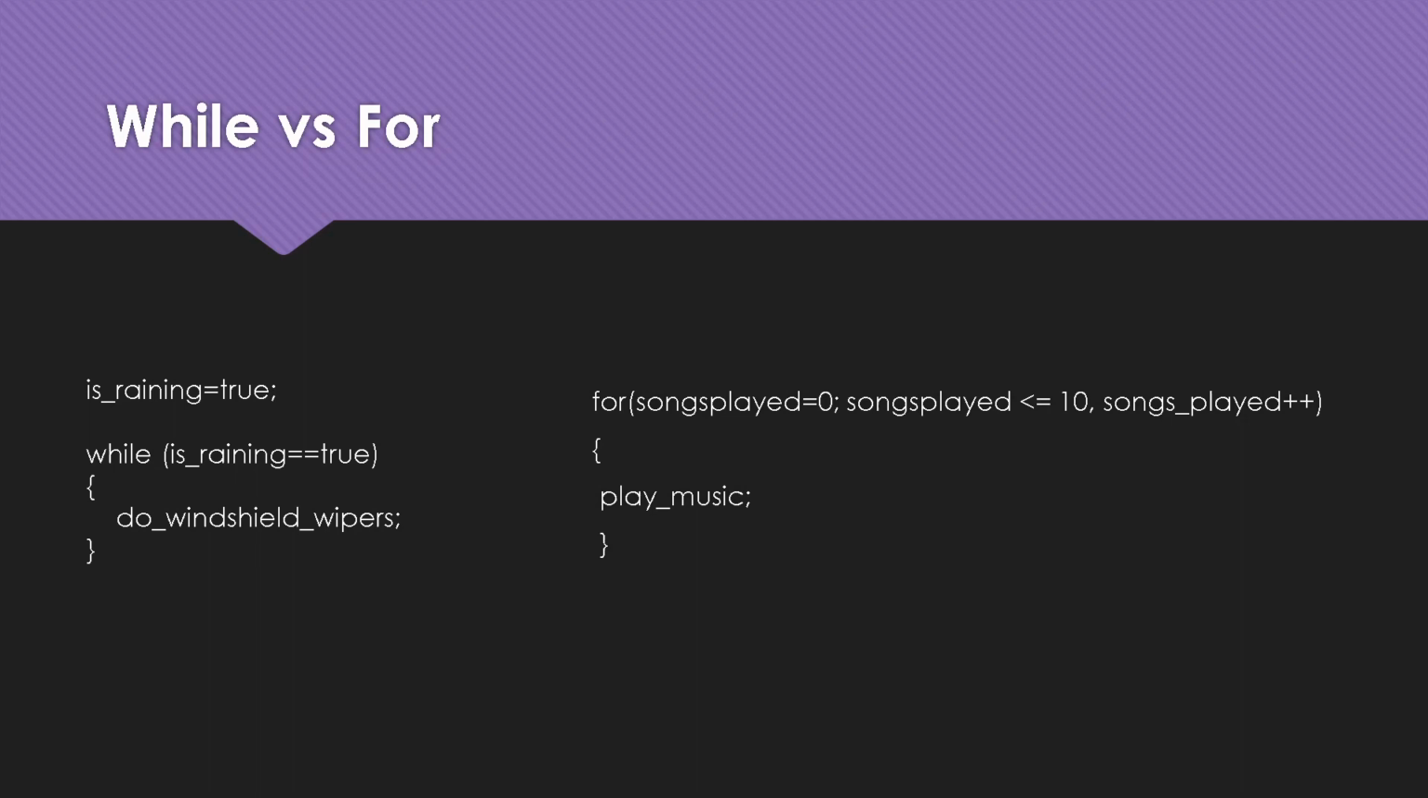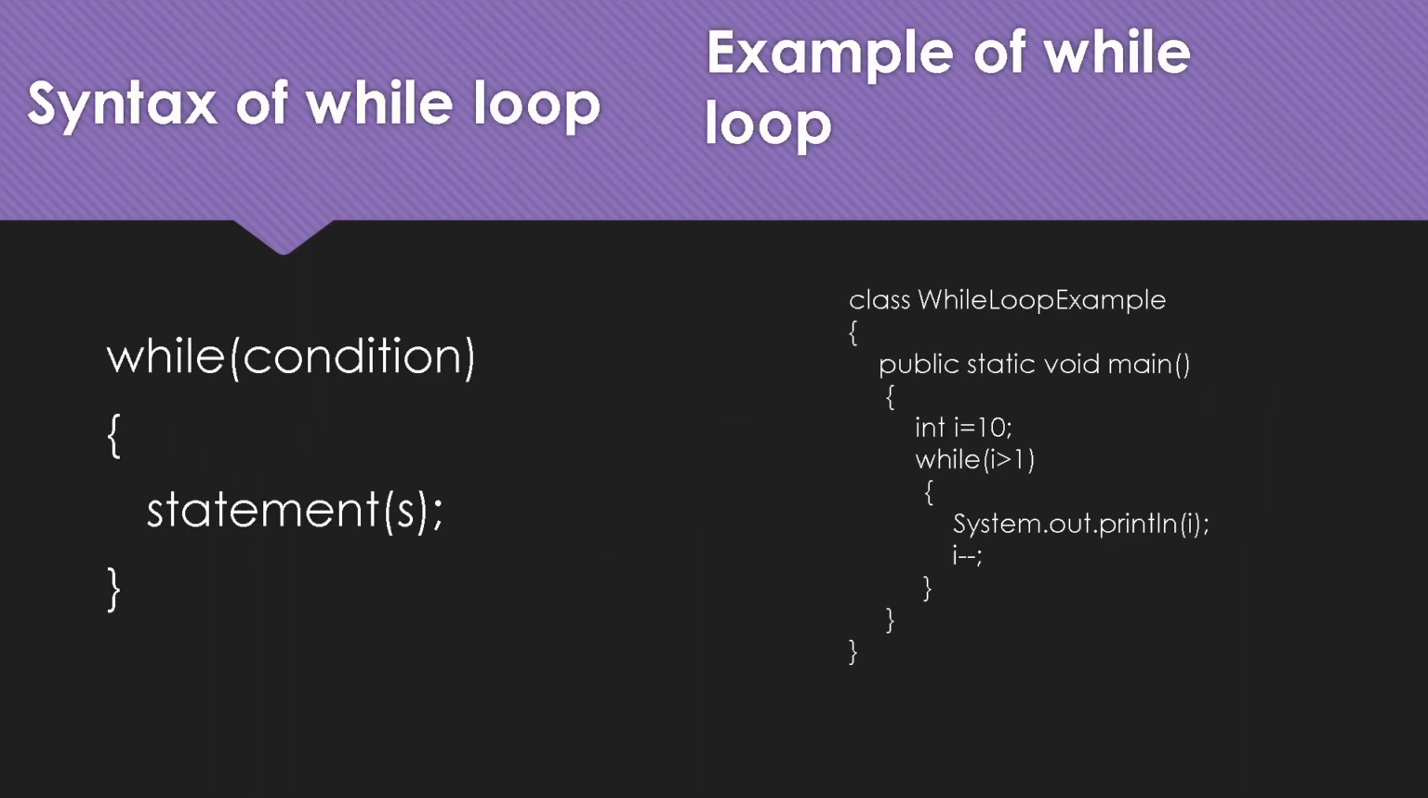So let's see further. The syntax of a while loop is while condition, like we can see over here on the right side, where I have written while i is greater than 1. So while i is greater than 1 is the condition. And statement or statements, I can have one statement or a number of statements inside the while loop.